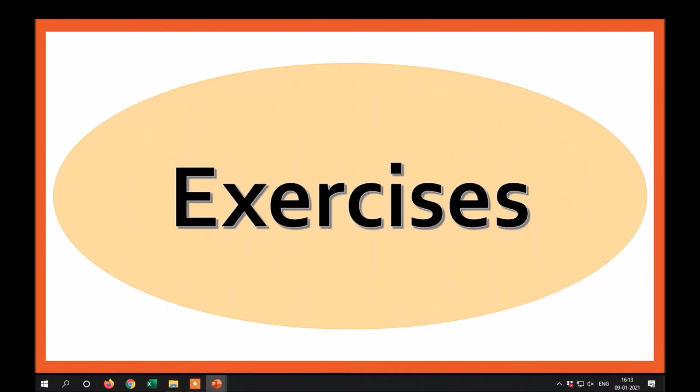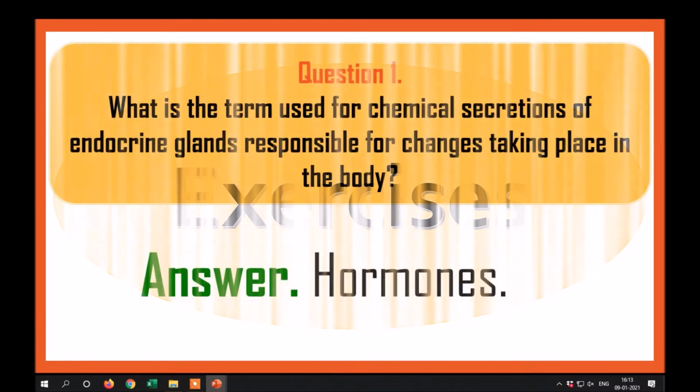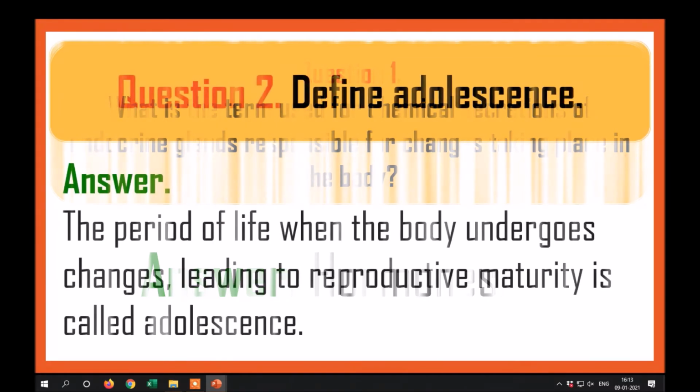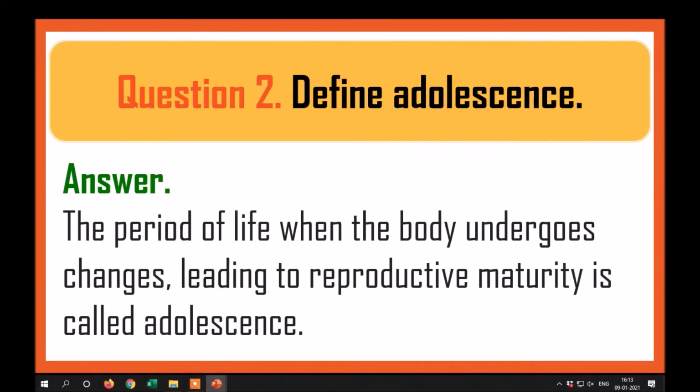Now let's do the textbook exercise. What is the term used for chemical secretions of endocrine glands responsible for changes taking place in the body? That is hormones. Define adolescence. The period of life when the body undergoes changes leading to reproductive maturity is called adolescence.